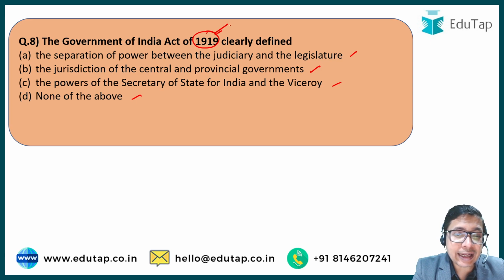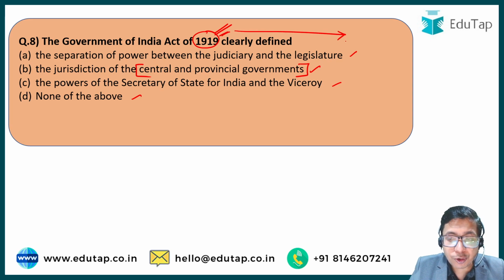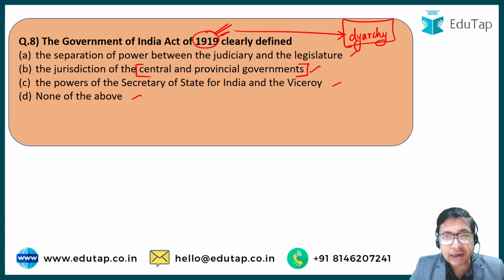The 1919 Act very clearly defined the jurisdiction of the central and provincial governments, because this act was an effort to introduce diarchy in the provinces. Certain subjects were delegated to the provinces, and the provincial governments had full power to make decisions on those subjects. But in the provincial governments also, certain subjects were reserved for the governor, and certain subjects were open for the ministers to make laws upon.